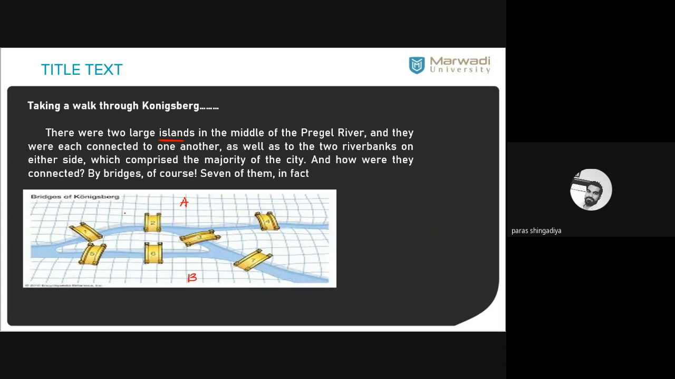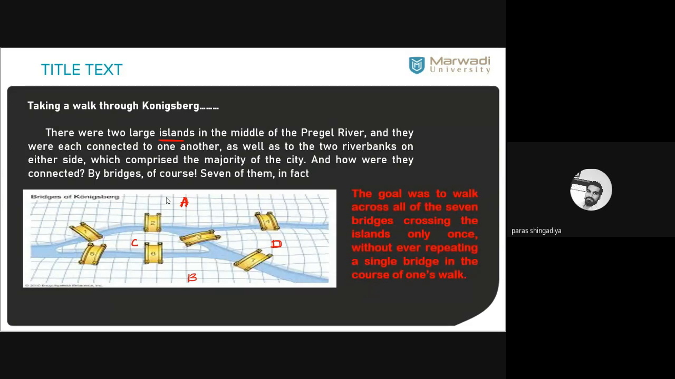So that is the island, and these are the two banks A and B, and these are the islands. This is one of the islands across the river, and that is the second one. C and D, these are the two islands, and these are the two banks. These two islands and two banks are connected by the 7 bridges. That is the picture given of the Königsberg city. But what is our problem? The problem is this one. The goal was to walk across all the 7 bridges.